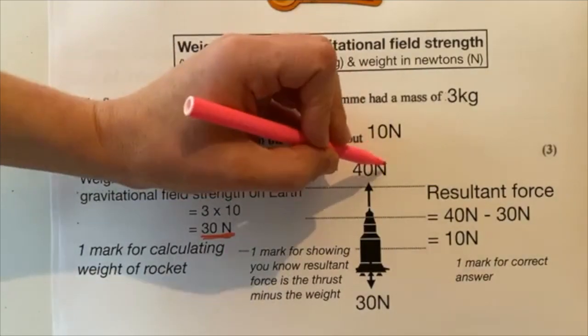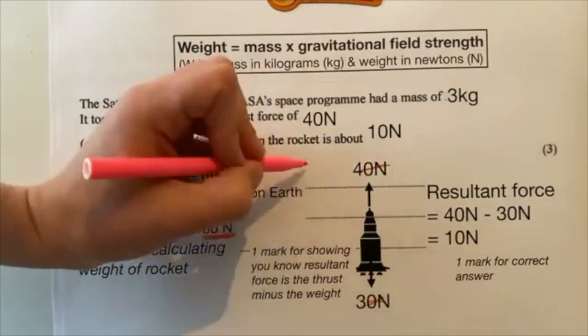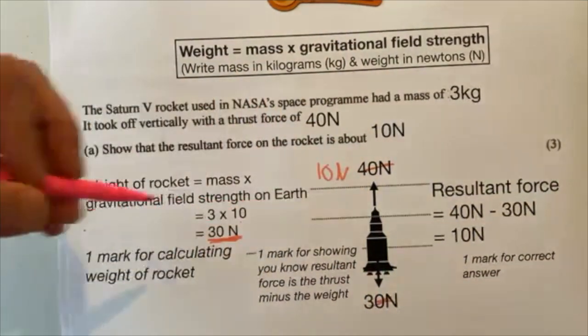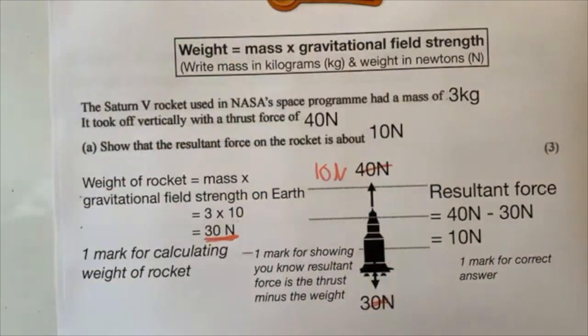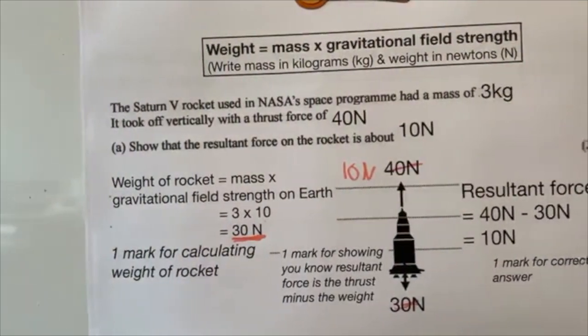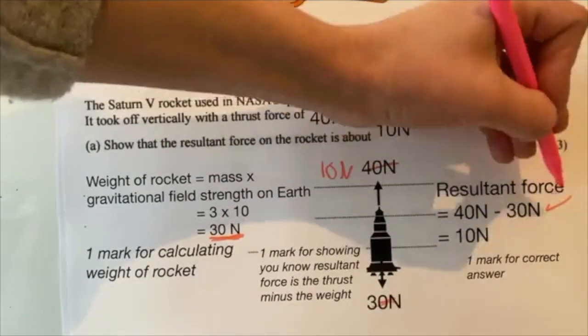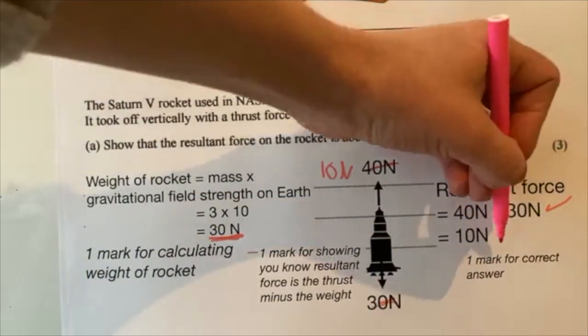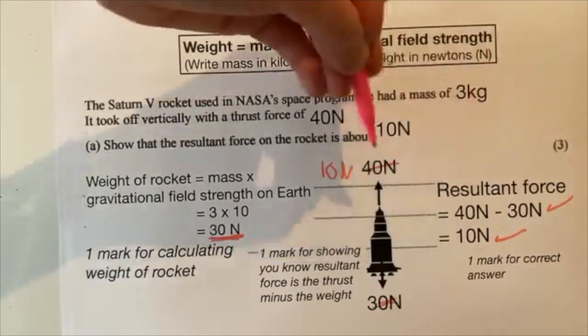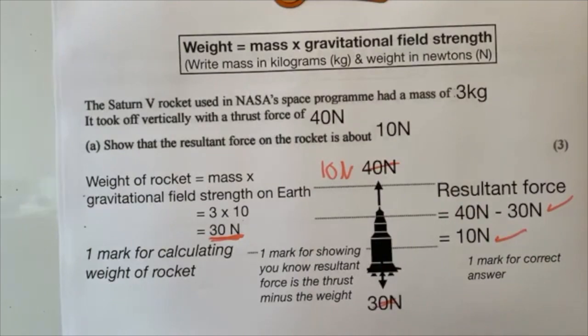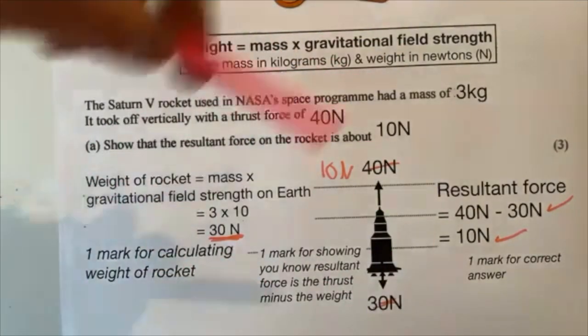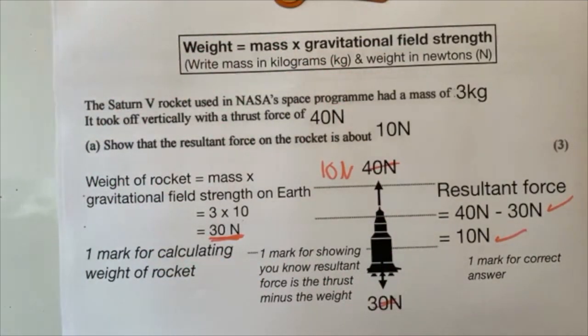And like a few people have said, what you're left with is 10 newtons overall acting upwards on the rocket. So you got 1 mark for knowing that to get the resultant force you needed to do that, and you got a mark for the correct answer as well. Now the correct answer would have had some decimal places in it, but we're not worrying about the maths, we're worrying about the understanding. So very well done if you got that.